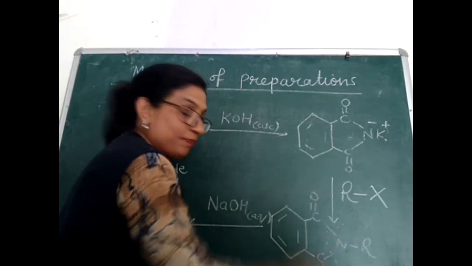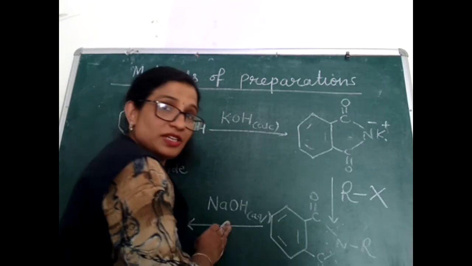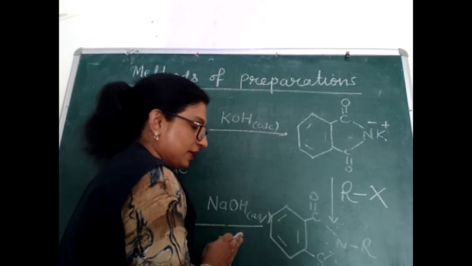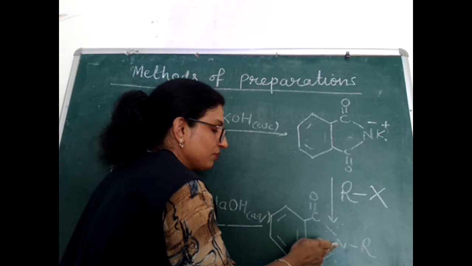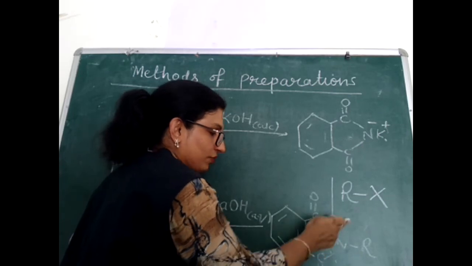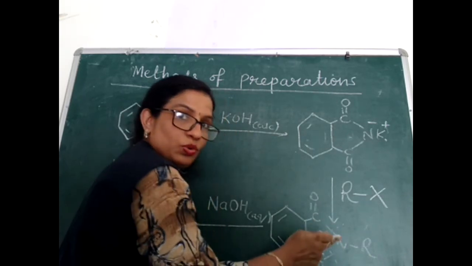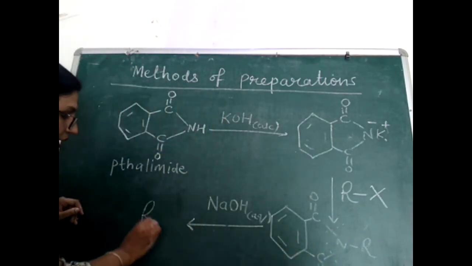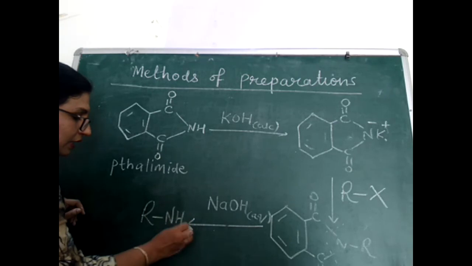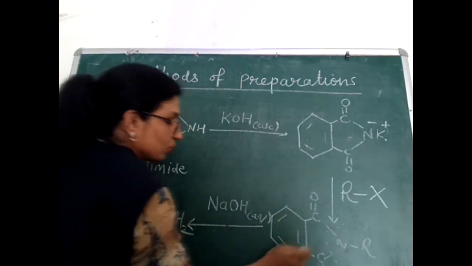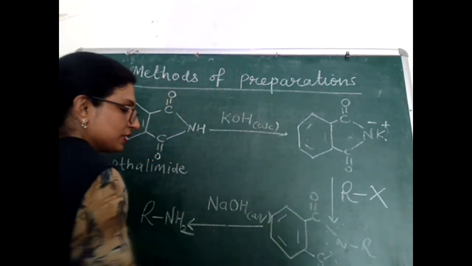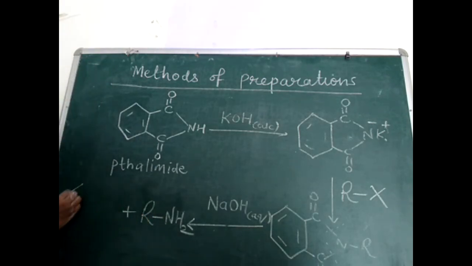bonds will break, and from water, because hydrolysis is taking place, water is there. From water, hydrogen will bind with this nitrogen, here also, so what will we get? RNH2, that is amine, primary amine. RNH2. What about the remaining part? You can see here. What is the remaining part?